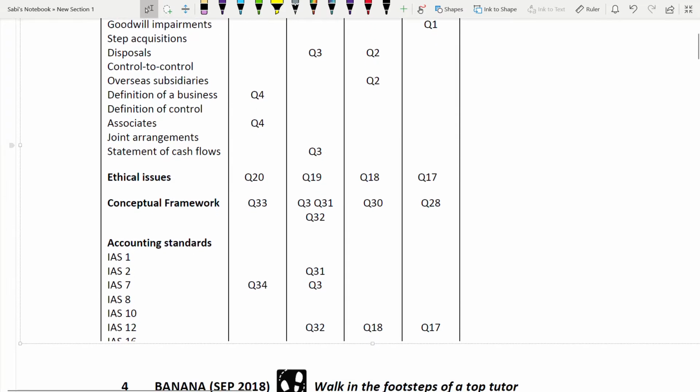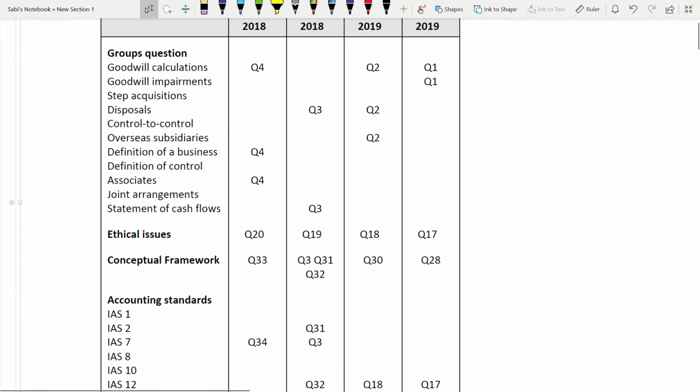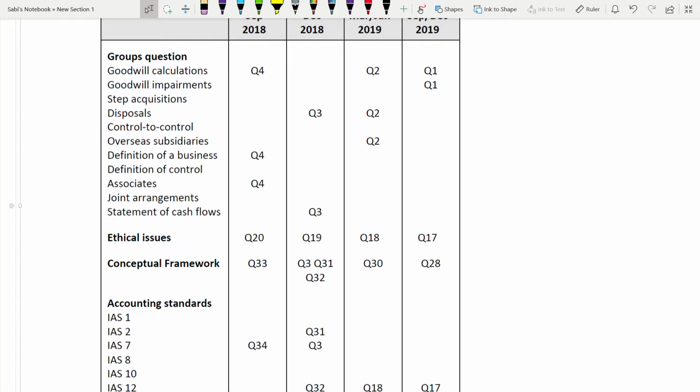Now let us go to the ethical issue and the conceptual framework. If you see the question on ethical issue and conceptual framework, it has come in all the 4 years. This shows how important your conceptual framework and ethical issues are. If you see ethical questions, all the 4 years it came.